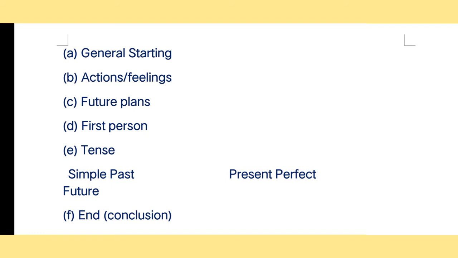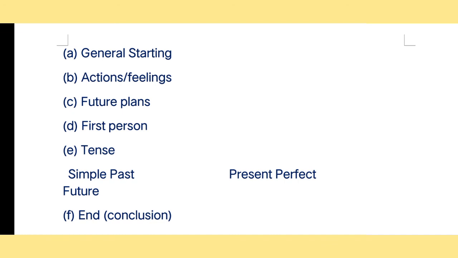For this, I would suggest you watch a video on tenses, so that it is clear to you how we can use these kinds of tenses, right? The next, we have to use the first person. It is very essential for us to use the first person, because if we use the first person in a diary entry, it would be really good for us, because we just have to use that word. If we start with this word, that would be more appropriate for us to write.